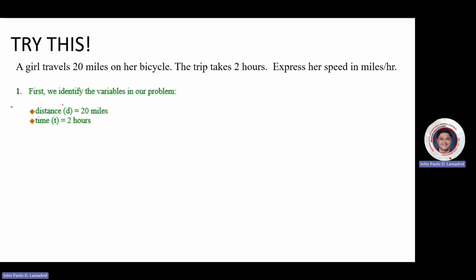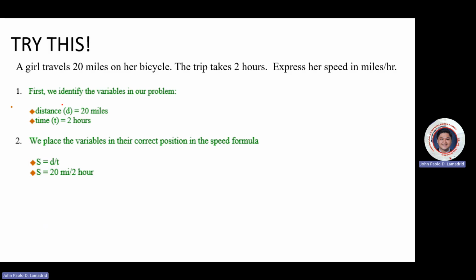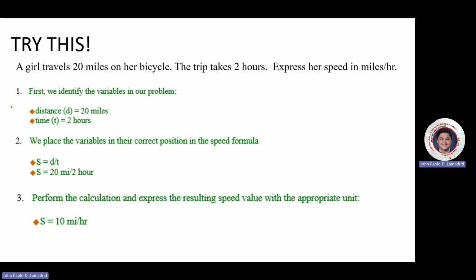So first we identify the variables in our problem. We've got the distance, which is the miles, and we've got the time, which is 2 hours. Now, we place the variables in the correct position in the speed formula. So S is equal to distance divided by T. So S is equal to 20 miles over 2 hours. After placing all the variables in the correct position, you divide it and you'll get 10 miles per hour.